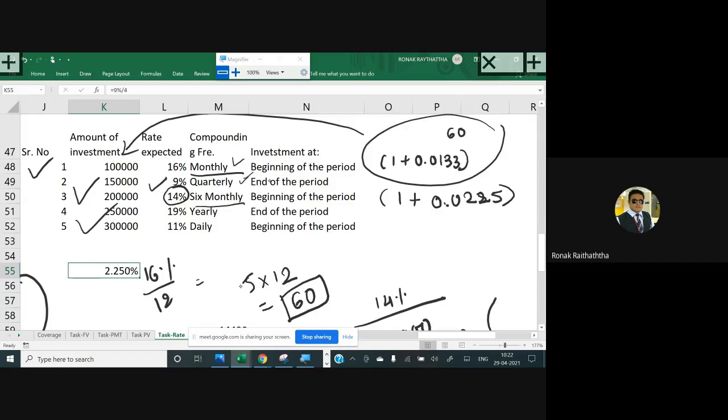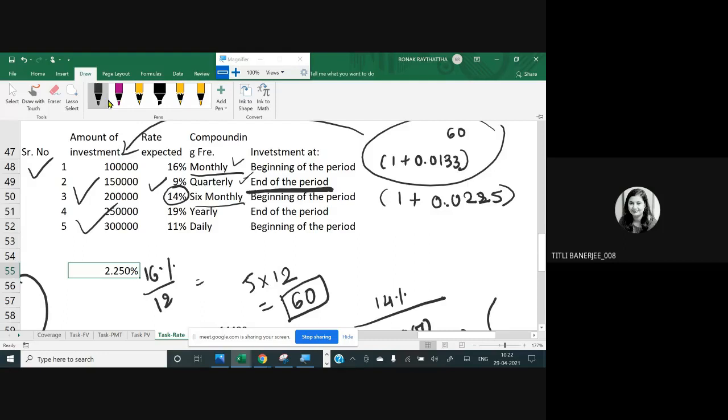Check this statement as well. I'm highlighting that. Again, I'm highlighting that. No. Say you are investing in the second year, first of all, right?